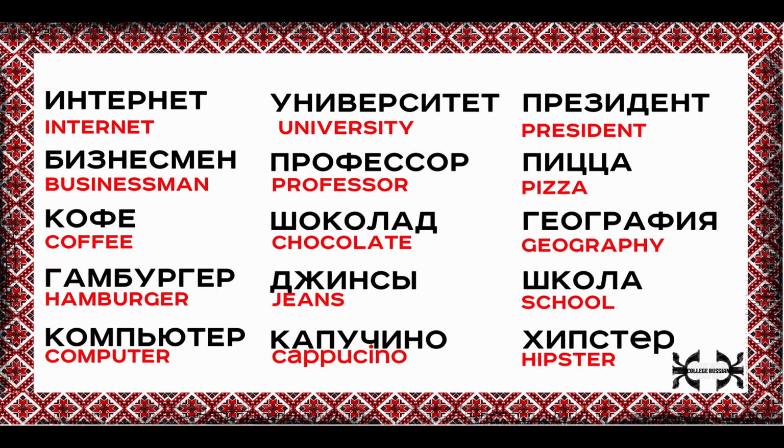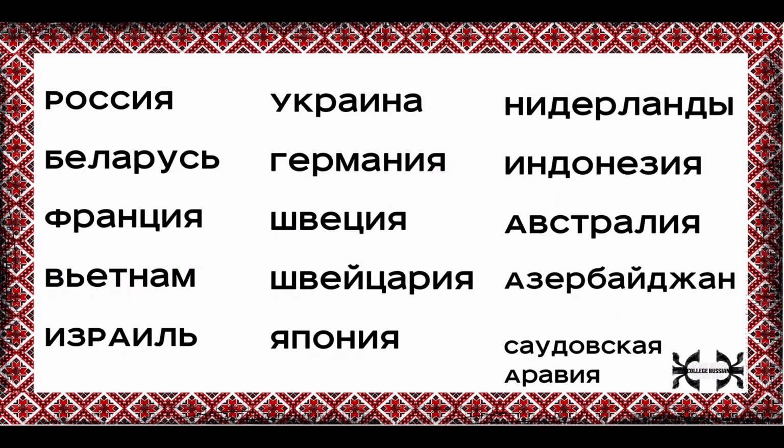Let's get ready for the next section of the test, which is going to be countries of the world. Here we go. Get ready to pause your screen, give yourself 60 seconds, and see what your score out of 15 is. Here we go. Okay, so let's go over these words. Come up over here. Most important country if you're learning Russian. Россия. Next. Беларусь.